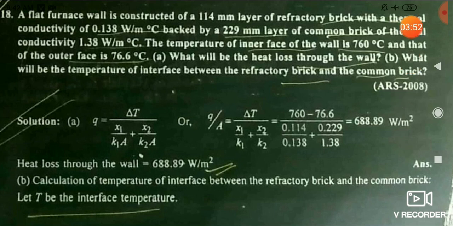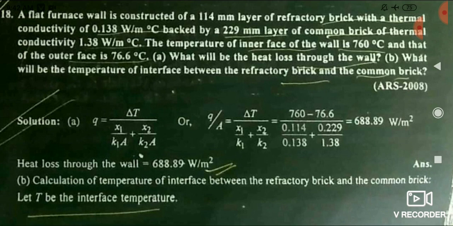It is saying that a flat furnace wall is made of a 114 mm layer of refractory brick with thermal conductivity this, and a 229 mm layer of thick brick with thermal conductivity this. The inner face of the wall is at temperature this, and the outer face is this. So what will be the heat loss through the wall?